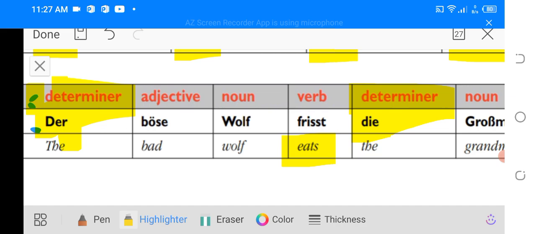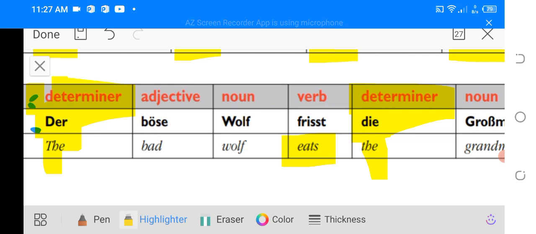Both times the article die is used, but the meaning is the same as "the" in English.